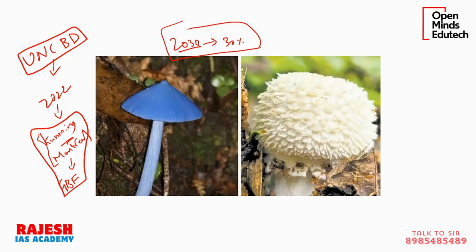Then we are seeing rapid desertification, like degradation of land. So much land is being degraded. Forests are being cut and converted into agriculture. Agriculture is being cut, and now it is becoming a plain area. Then slowly it is becoming a desert. This is called degradation of land.